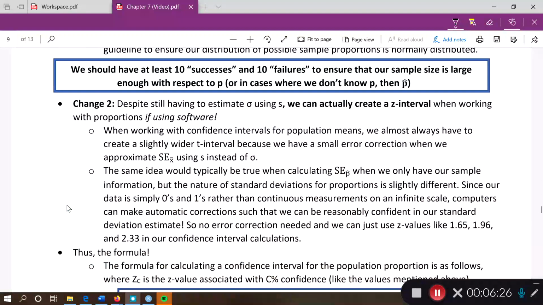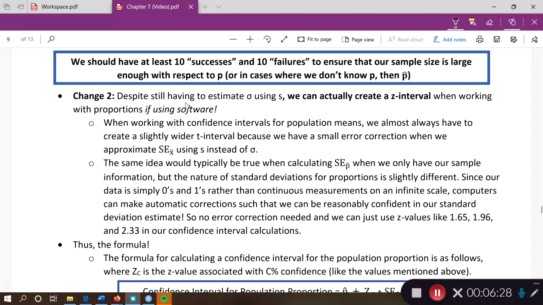The second thing that we have to watch here is that we are still using our sample standard deviation to estimate the population standard deviation. However, it's actually acceptable for us to go ahead and create a z-interval when we use proportions. It has to do with the fact that the range of possibilities for our standard deviation is going to be limited between 0 and 0.5 when we work with proportions. It maxes out at 0.5. So that means that our sample standard deviation cannot be off by too large a margin. There's a cap there for how far off we could possibly be.